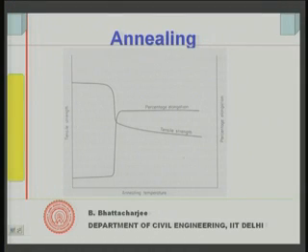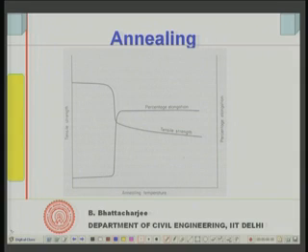This can be explained easily through this diagram. As you can see, this diagram shows the effect of annealing. This is the annealing temperature, and this is the tensile strength. This is my recrystallization temperature, actually. As I increase the annealing temperature beyond this, the tensile strength reduces. So, it goes back to a strain-free grain structure, and therefore the tensile strength reduces, but the percentage elongation of course increases, that is, the elongation available before failure is increased.